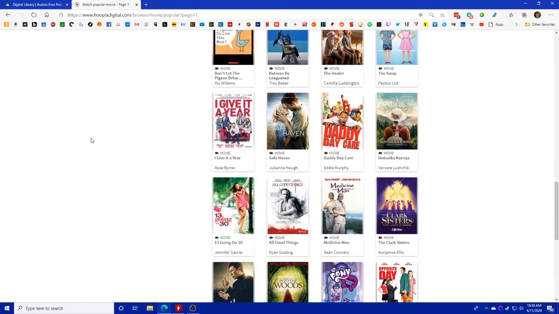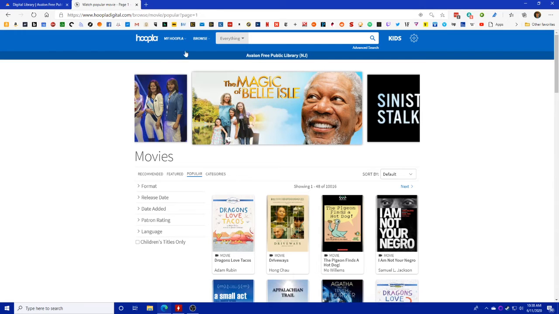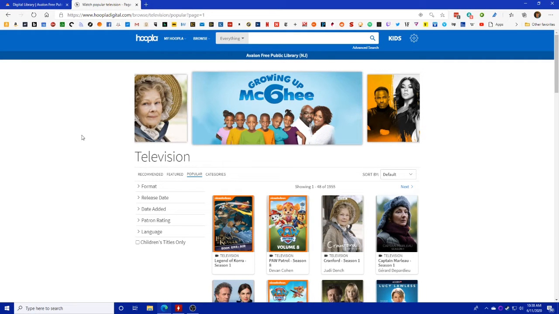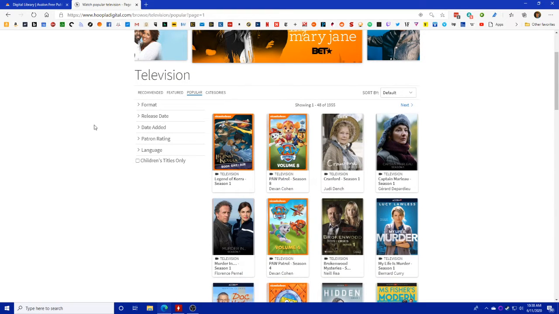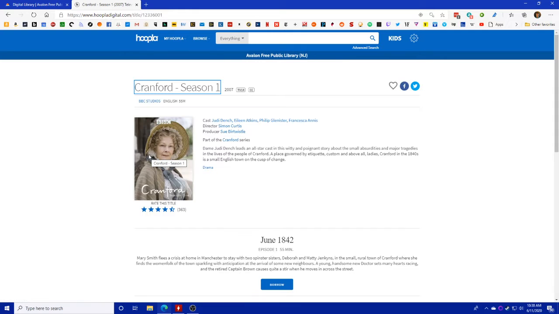It's certainly helpful on a rainy day. And again, you don't have to wait for anything, and there's no fees or anything like that. The television selection is very heavy on both children's things and British television, which I know is very popular amongst our patrons. So you could probably find quite a bit to watch over there. We'll go ahead and just pick one.